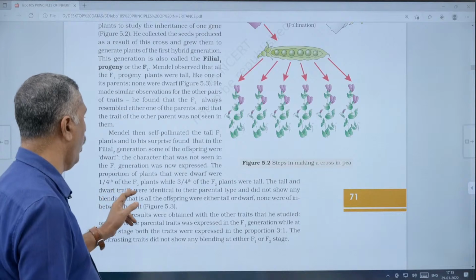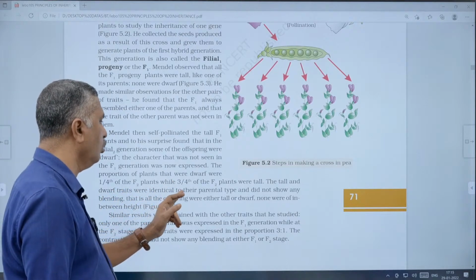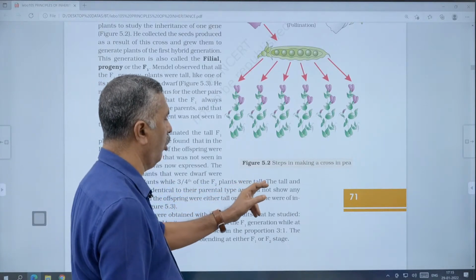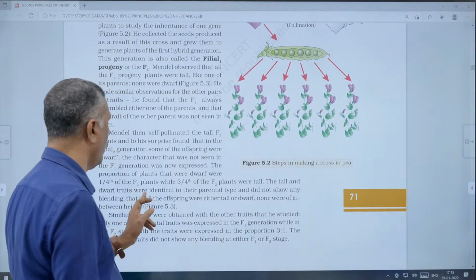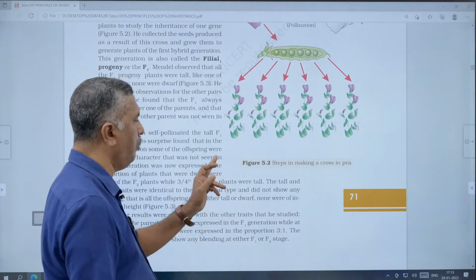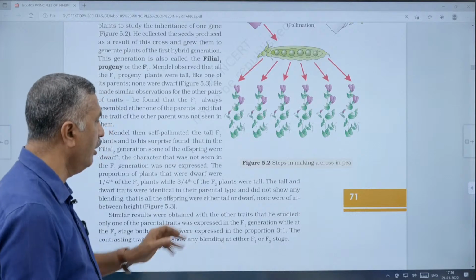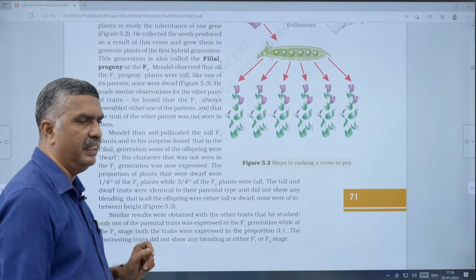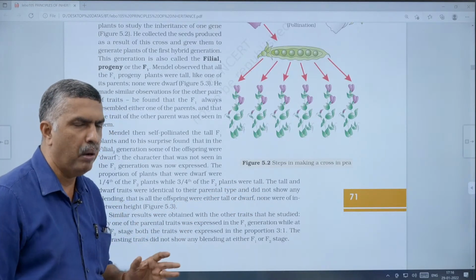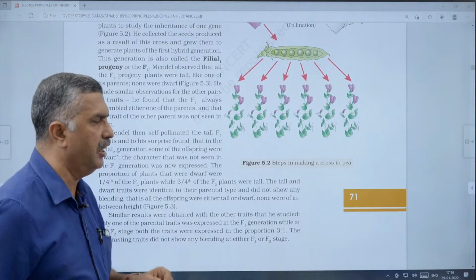The tall and dwarf traits were identical to their parental type. That is very important. Parental type means parental tall and parental dwarf, and they did not show any blending or mixing.